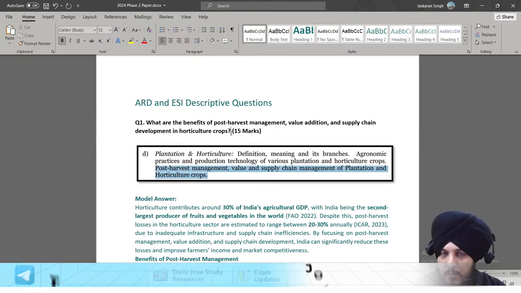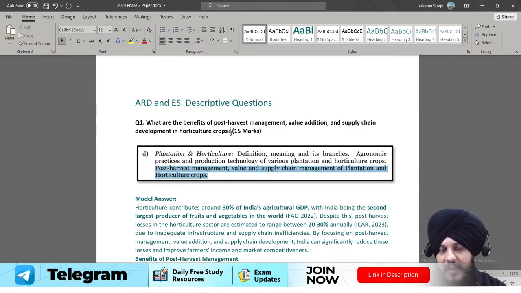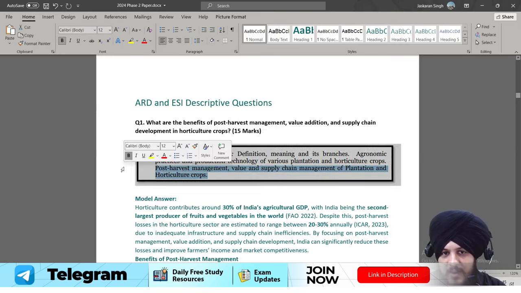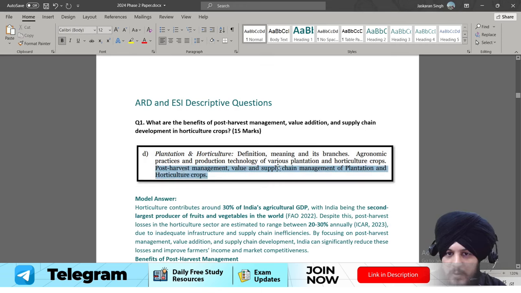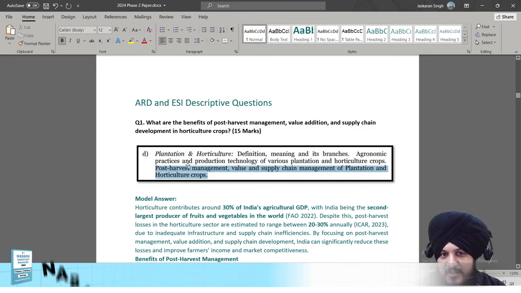Why is it so? Because this question has been asked straightforwardly from the syllabus. You can see I pasted a screenshot over here. This screenshot I've taken from the syllabus only, and you can see that post harvest management, value and supply चेन मैनेजमेंट ऑफ प्लांटेशन एंड हॉर्टिकल्चर क्रॉप.